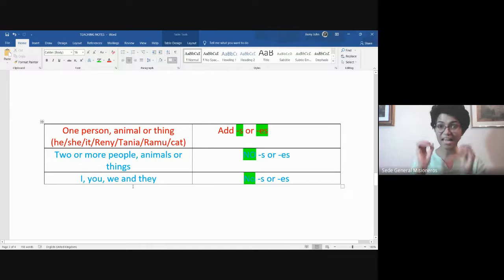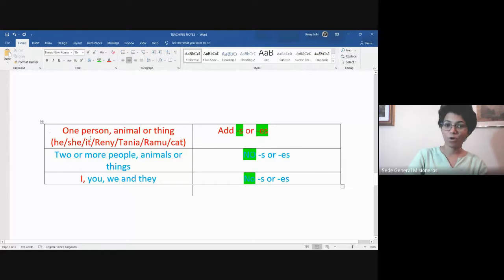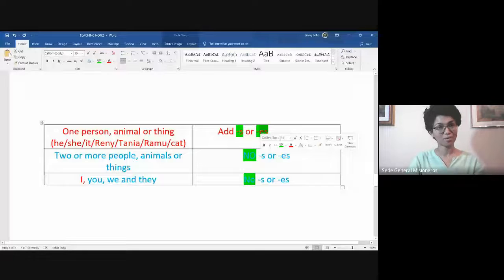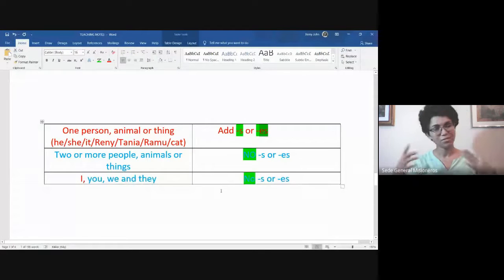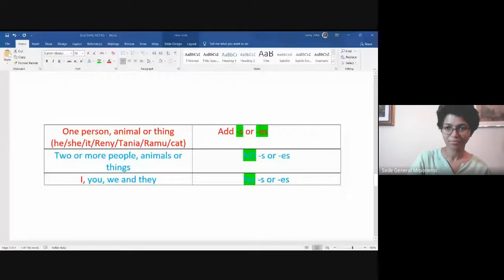Whenever there is only one person, except in the case of I, which is an exceptional case, we always add an S at the end of the action word, or sometimes it needs to be an ES. That we will learn later, when we have to put S and when we have to put ES.